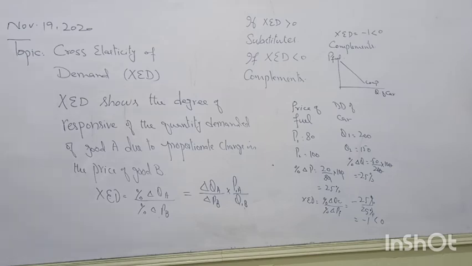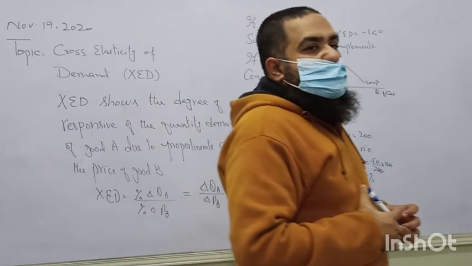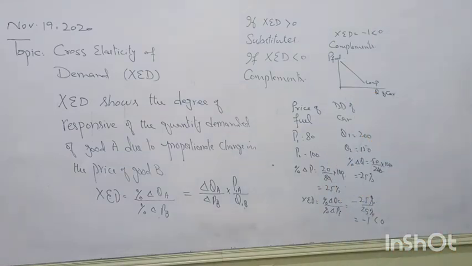Now the last case of cross elasticity of demand is when the price of one good increases, it does not affect the demand for the other commodity. Like if the price of Coke is increasing, does it have any effect on the demand for cars? Not at all. So if cross elasticity of demand has a zero value, we say the goods are unrelated to each other. Neither are they substitutes nor complements. Coke and cars have no relation with each other.